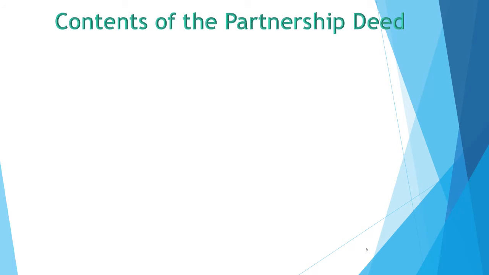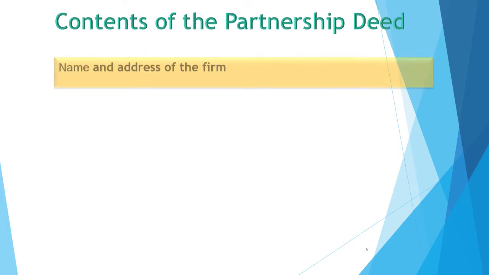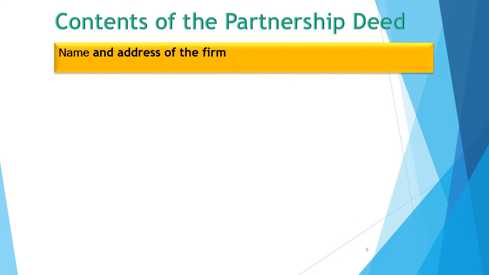Let's see some contents of the partnership deed. The first content is the name and address of the firm. Every partnership deed should include the name of the firm, its proper name. We can say its legal name, the firm's legal name, which is decided by all partners. Then the address of the firm.